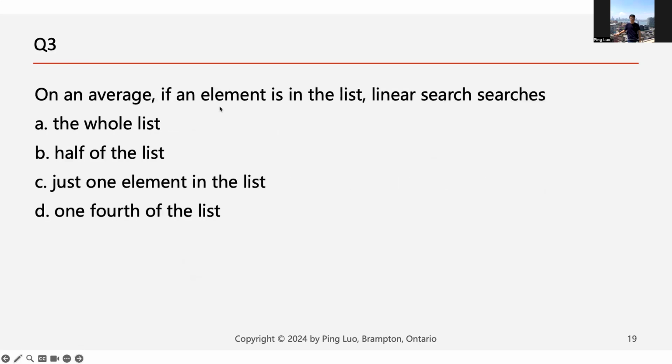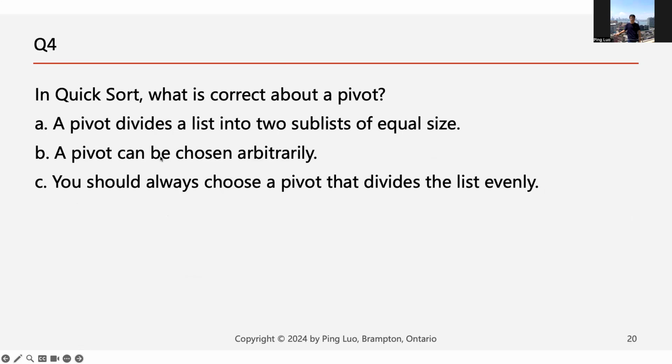And on average, if an element is in the list, you just search half of the list, right? And the pivot in quick sort is just a number in the list. You can choose it arbitrarily. It doesn't have to be the one that divides the list evenly.